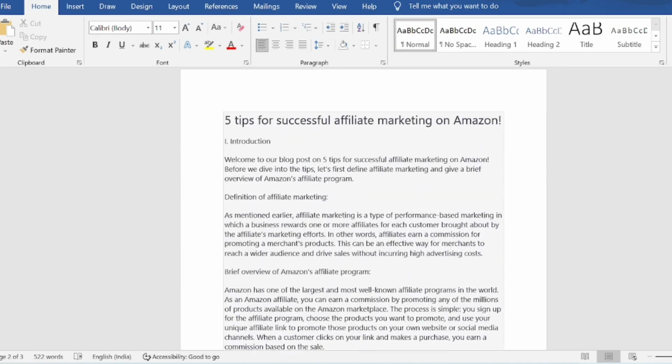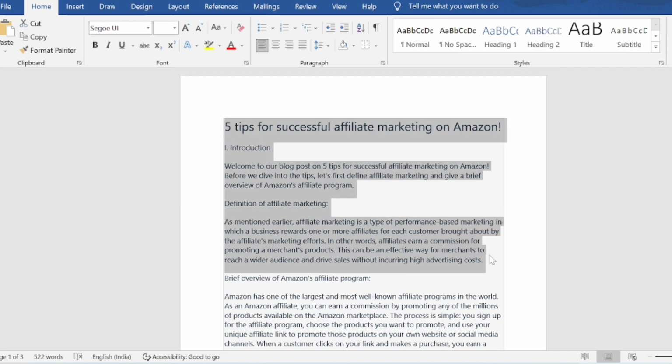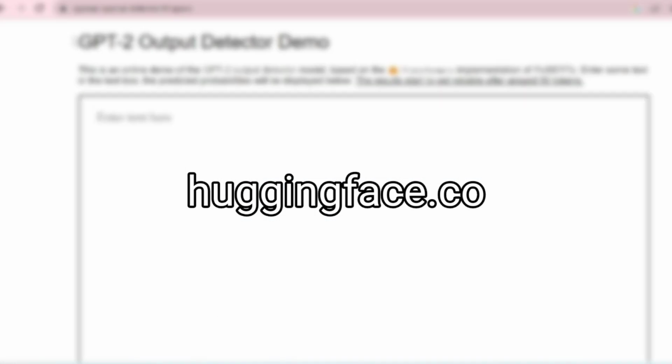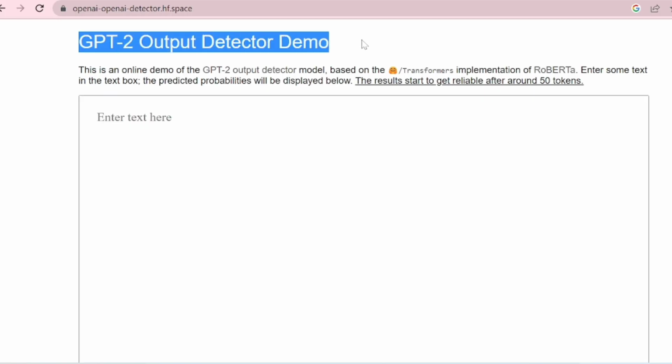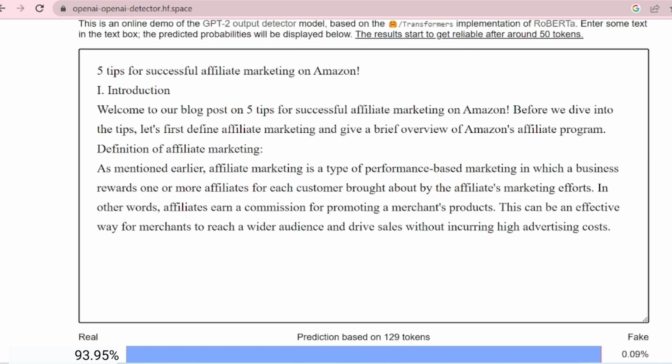Now after that, check whether this blog is human-generated or not. For this, copy a few lines from this blog and head over to Hugging Face Co. Hugging Face Co. is an AI content detector tool. So just paste the content right here and wait for a few seconds. As you can see, this article is around 94% real, meaning you can rank this article on Google.